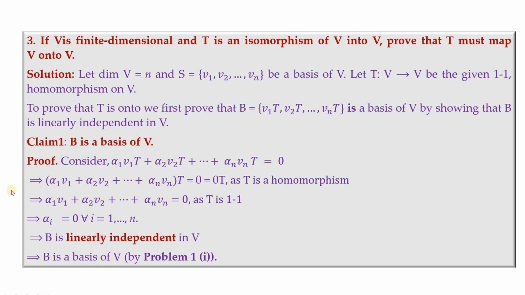So we have this step, and because T is a homomorphism, we have this step, and from here, because T is 1 to 1, the images being equal should imply the pre-images must be equal. So we get this. So this in turn implies that alpha i's are zeros, and therefore B is linearly independent in V, and this is the reason B is a basis of V. Just linearly independent, that condition is enough to have this B to be a basis of V. So that's by first problem, first subdivision.